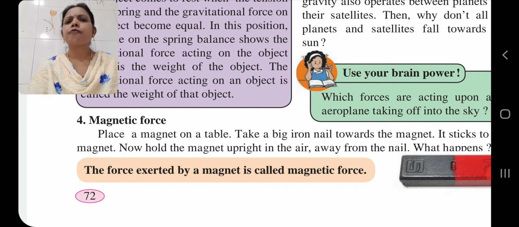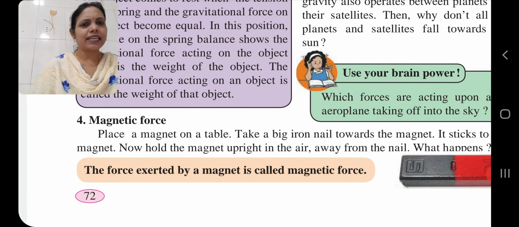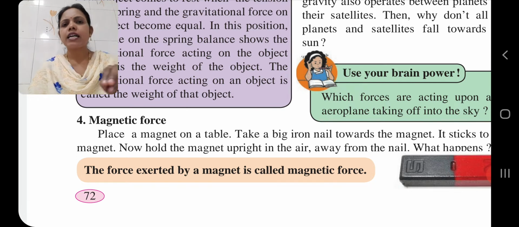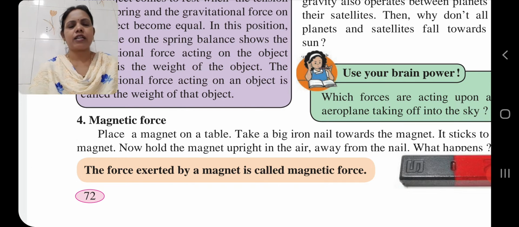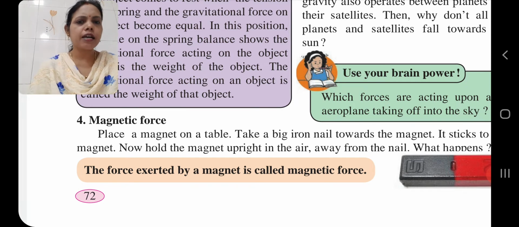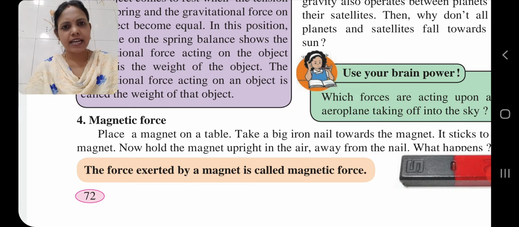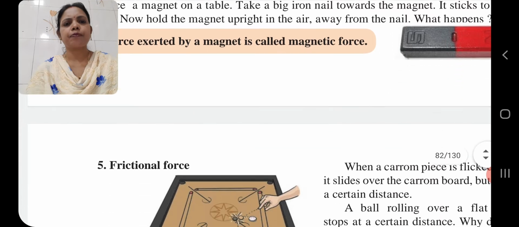Now here the iron nail and the magnetic field are separated, apart from each other. That's why in the area of the iron nail, the magnetic field is not there. Because of that, we can say the magnet is unable to exert force as the nail is not placed in the range of the magnetic field. I hope you all understood properly.